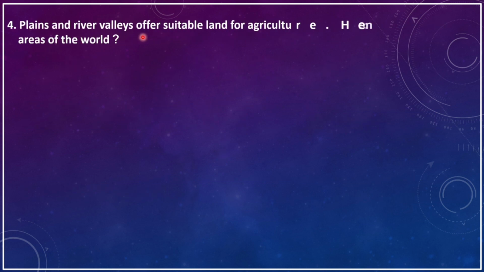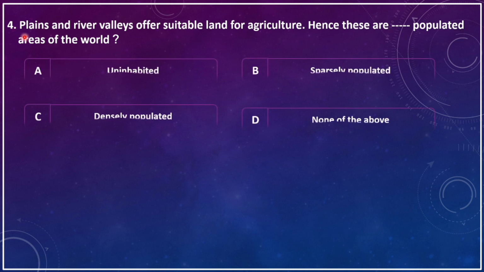Plains and river valleys offer suitable land for agriculture. Hence, these are dash areas of the world. A. Uninhabited, B. Sparsely populated, C. Densely populated, D. None of the above.